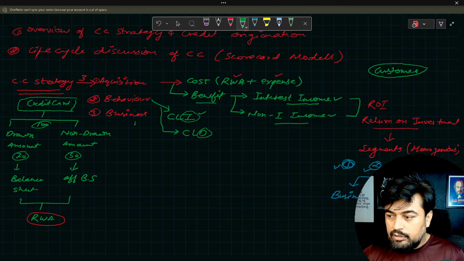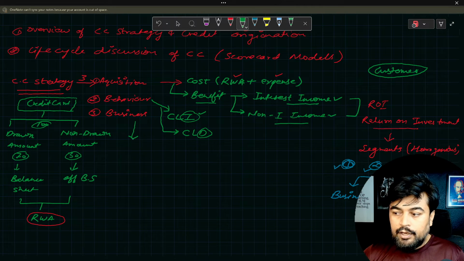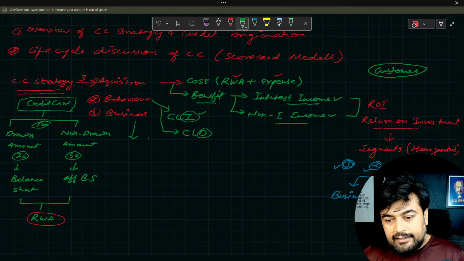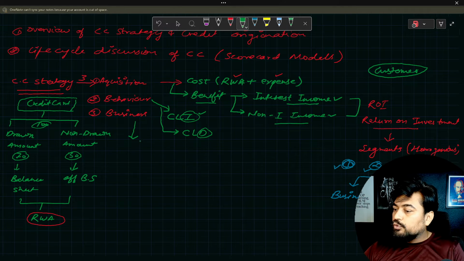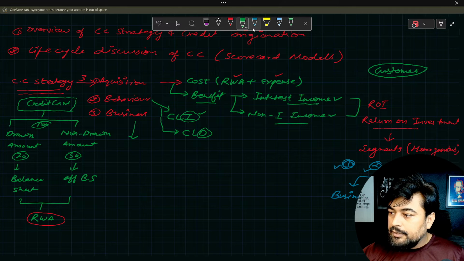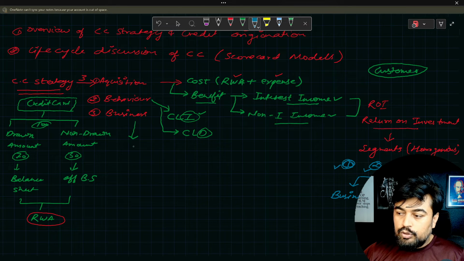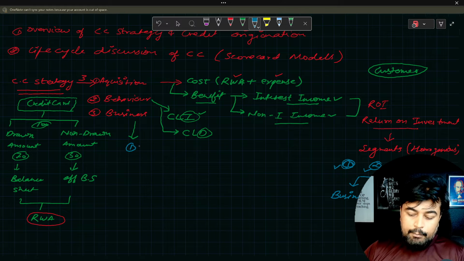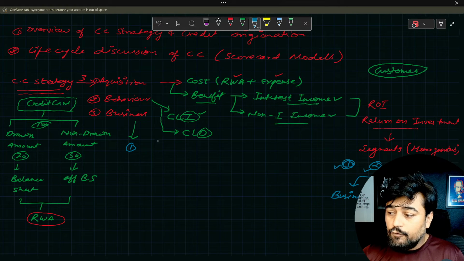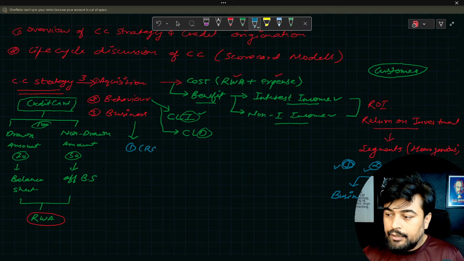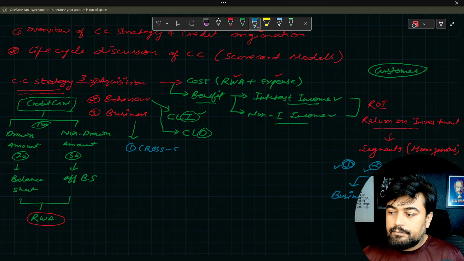Now let's talk about the business part. In the business, there are two things. Why is business strategy important? Because using the business strategy, the bank usually tries to do two things. Number one is about overall cross sell of the products. So we call it cross sell.